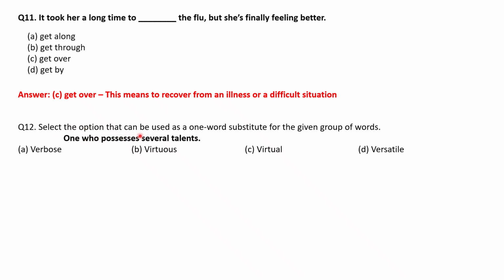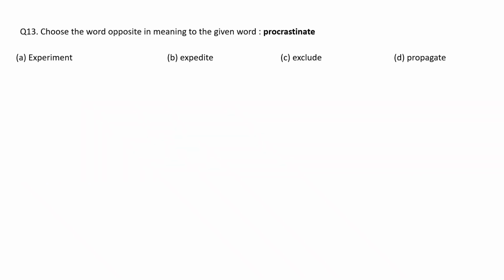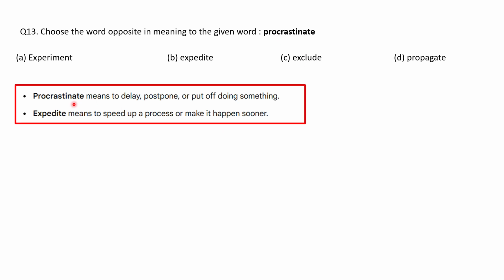Question 12. Select the option that can be used as a one-word substitute for the given group of words. One who possesses several talents. So the answer will be versatile, option D. Question 13. Choose the word opposite in the meaning to the given word procrastinate. So the meaning of procrastinate is to delay, postpone or put off doing something. So the opposite or antonym is expedite, means to speed up a process or make it happen sooner. So answer is option B.